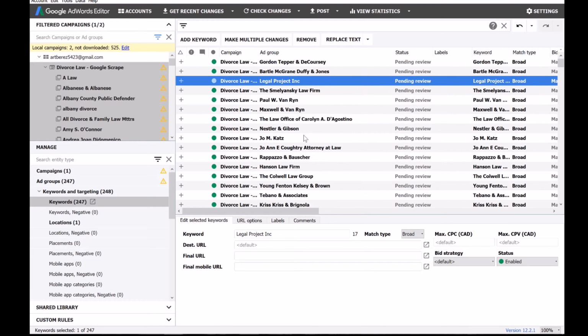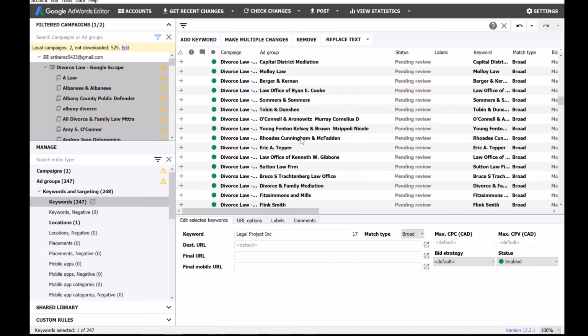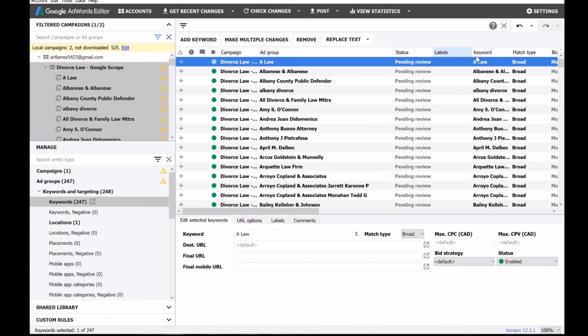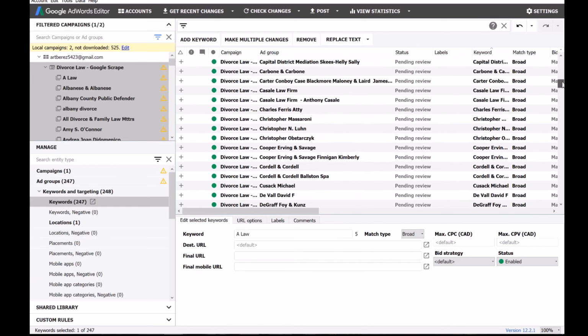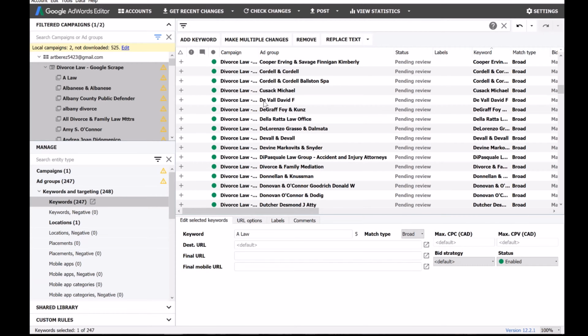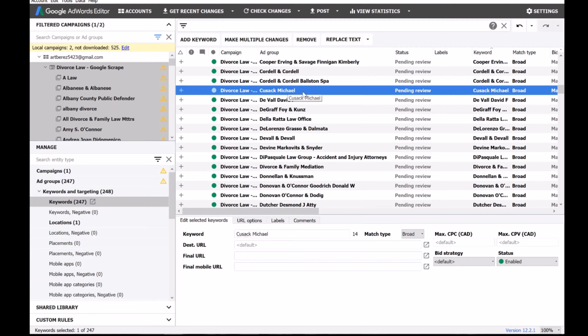Now the problem is that some of these keywords do not have the keyword law on them. So for example, there's going to be something really generic in here, like the keyword Carter. I saw that earlier. Well, it doesn't really matter. For example, let's say there's a Cusack Michael somewhere that's completely unrelated to law. Google's gonna still bid on this keyword regardless, and your ad might show up for something completely irrelevant. So what we want to do is filter the keywords that do not have the keyword law, and we're going to add the keyword law to them.